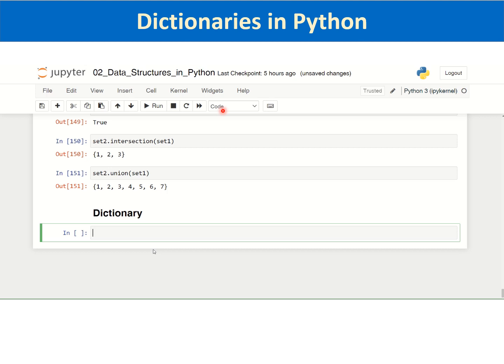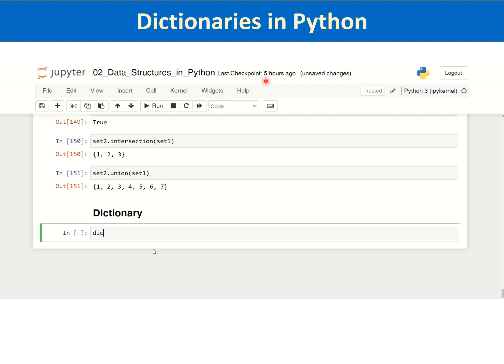Whenever you want quick access to the values associated with any key, you can use the dictionary data structure.